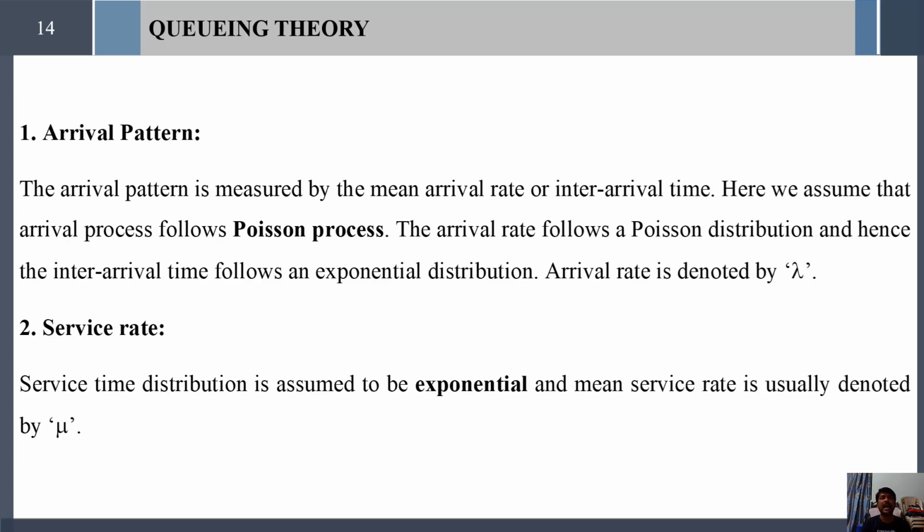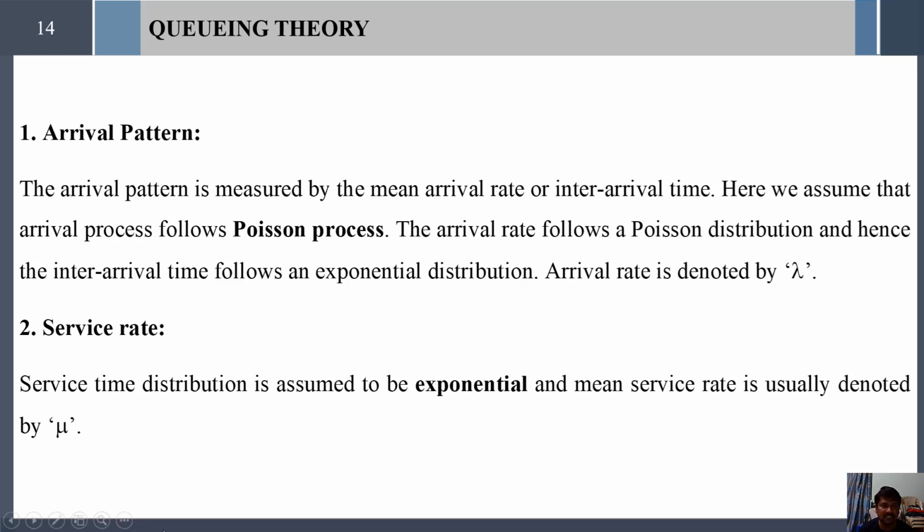First, let us define arrival pattern. What is arrival pattern? This arrival pattern is measured by the arrival rate or inter-arrival time. Here we assume that the arrival pattern is a Poisson process and it is denoted as lambda. So arrival rate is always denoted by lambda and it follows Poisson process. Later we shall see what is Poisson process. At present you observe the notations, terminology and basic definitions.